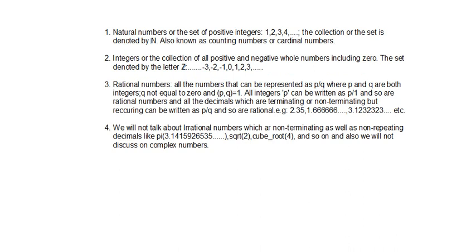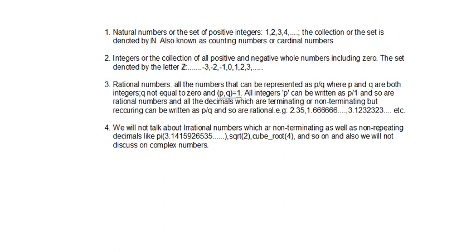And then we have the set of rational numbers. These rational numbers are all the numbers that can be represented as p over q, where p and q are both integers, q not equal to 0. And the greatest common divisor of p and q is 1. That means p and q are co-prime. That means there are no common factors between p and q. The only common factor is 1 because we know 1 divides any number. That means we cannot cancel out p and q any further. They cannot be reduced if they are put into fraction form.